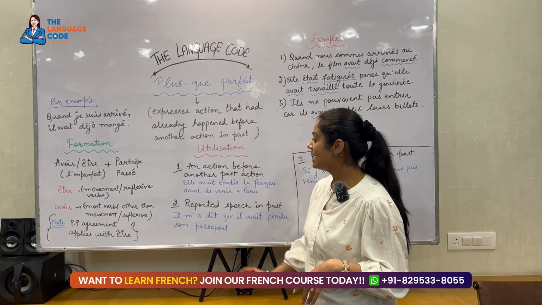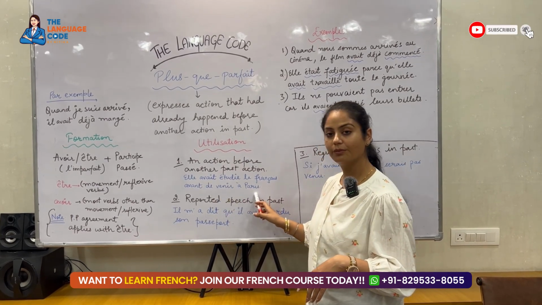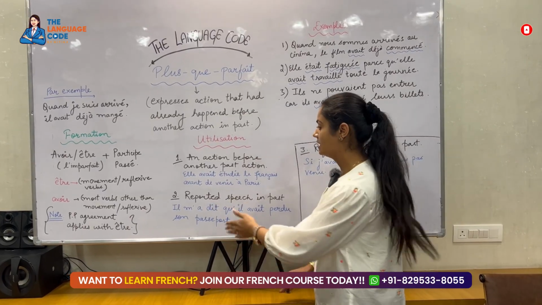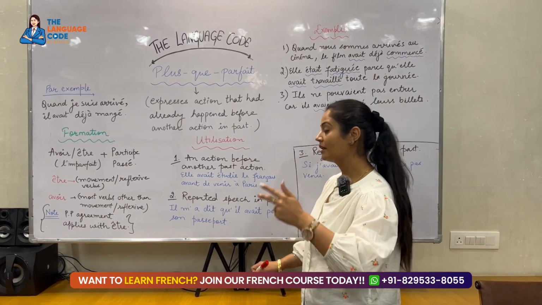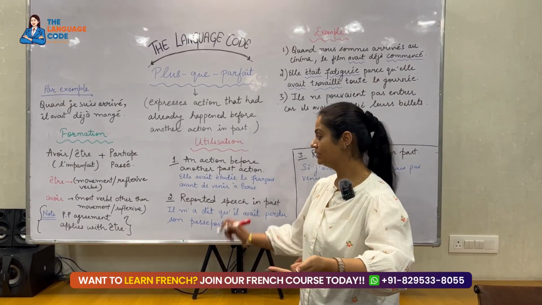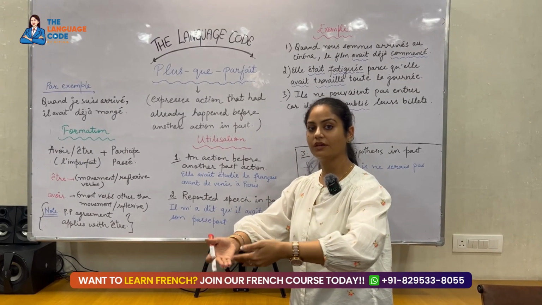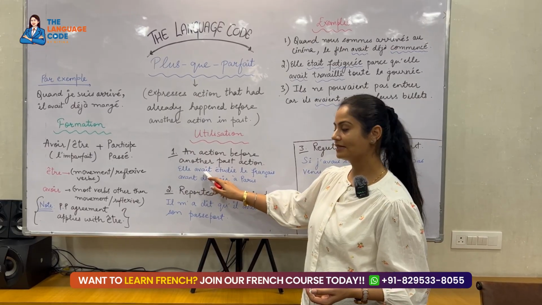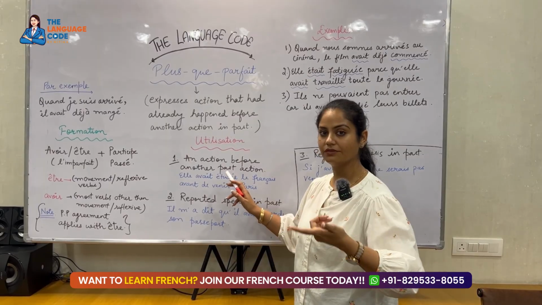So it means that she had already studied French before coming to Paris, right? So an action before another action. She came to Paris, right? This is one action. Before this action, what did she do? She studied French. So this is action before action. We use plus-que-parfait. That is why I have used subject plus avoir, because étudier is a verb which will be conjugated with avoir.